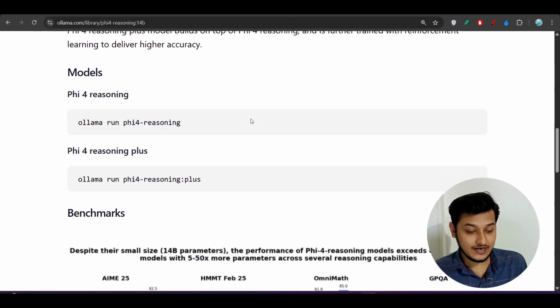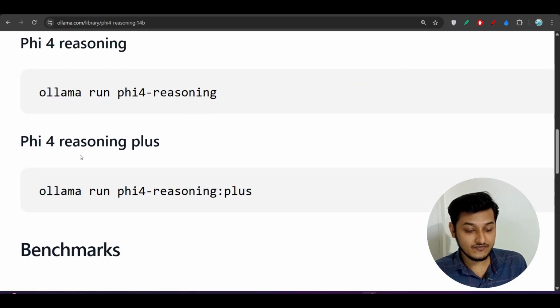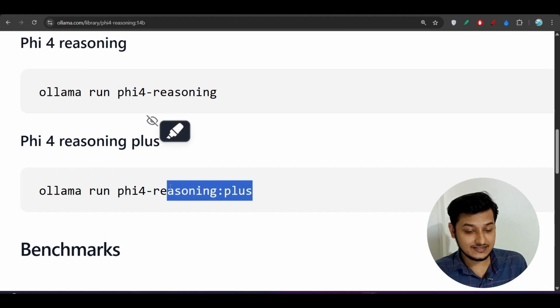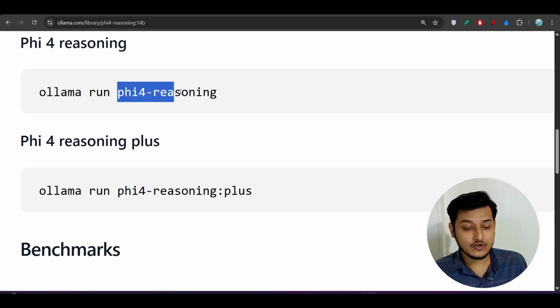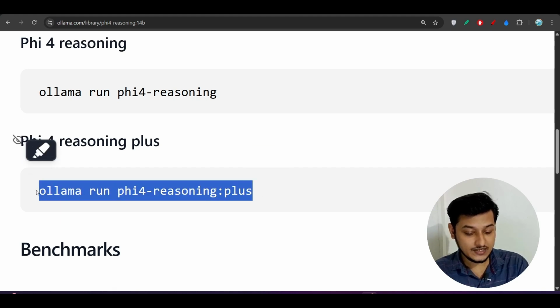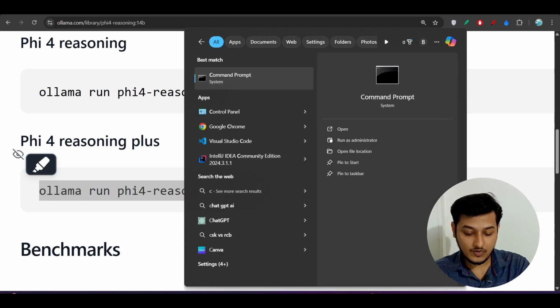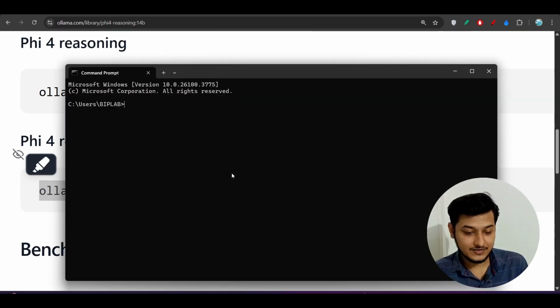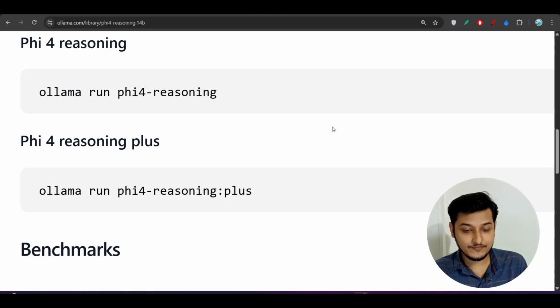Scroll down and there are two commands here, Phi-4 reasoning plus and Phi-4 reasoning. I recommend you go for Phi-4 reasoning plus to get the best output. Just copy this command, open your command prompt or terminal, paste it and press enter, and after that you will see it pulling this model from Ollama.